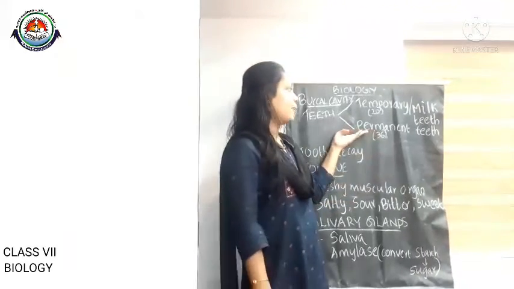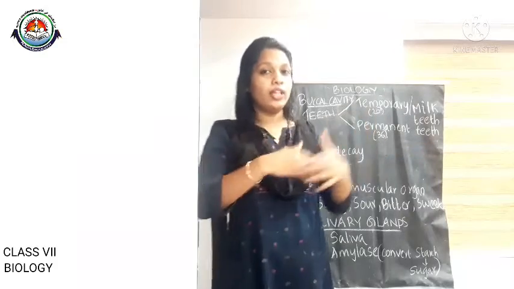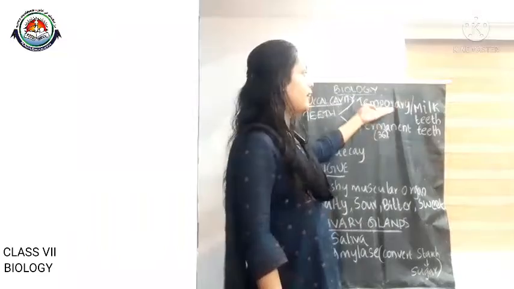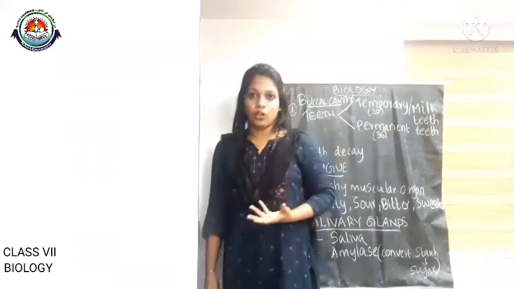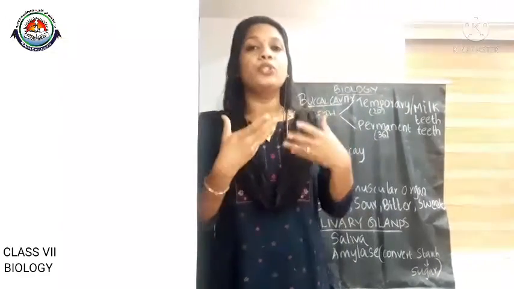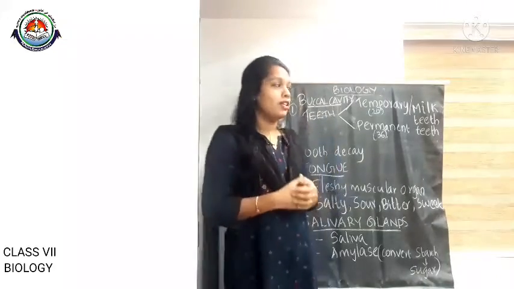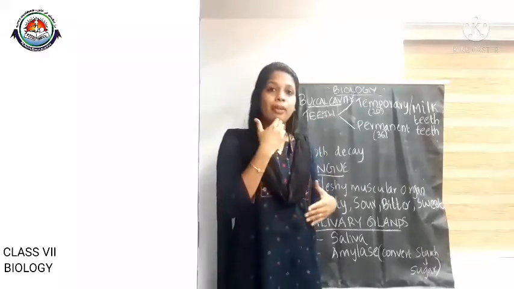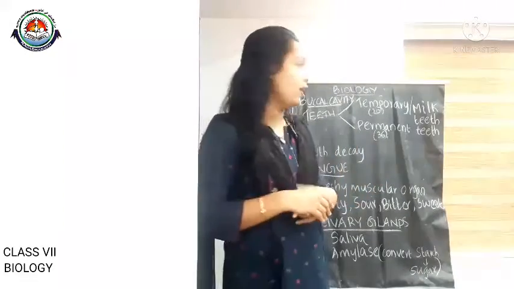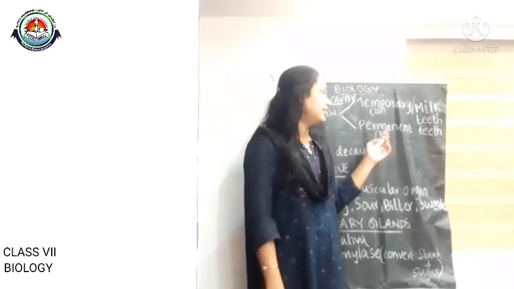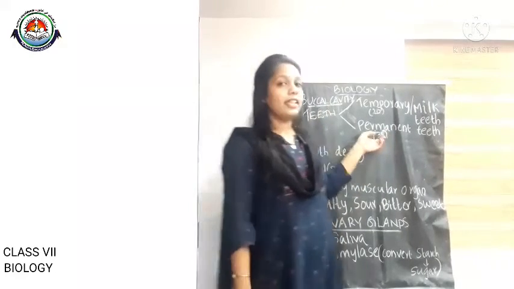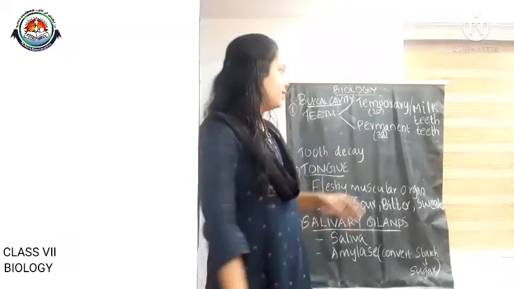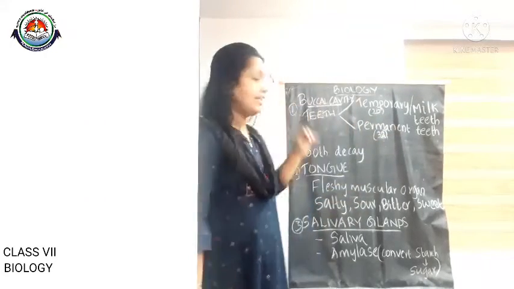The second type of teeth is permanent teeth. After 8 years of age, the temporary teeth or milk teeth fall off, and a new set of teeth arises instead. That is permanent teeth, and it will persist till our death. It will remain in our mouth till old age. Permanent teeth are 32 in number, 16 in the upper jaw and 16 in the lower jaw. That is about permanent and temporary teeth.